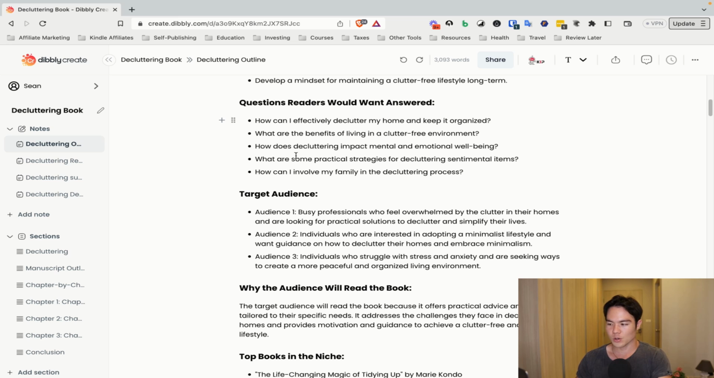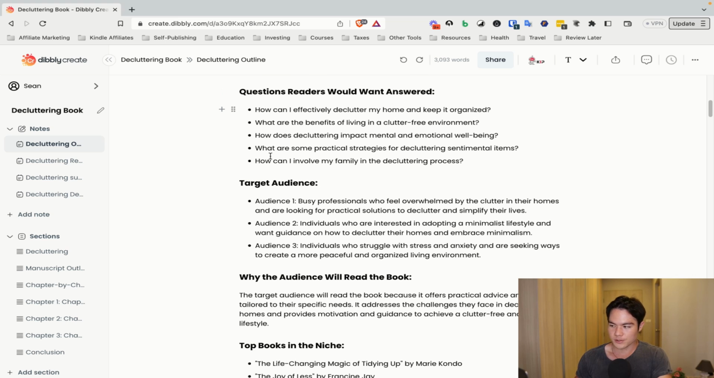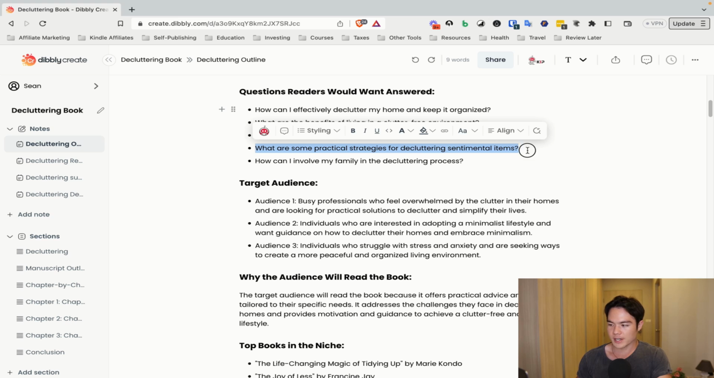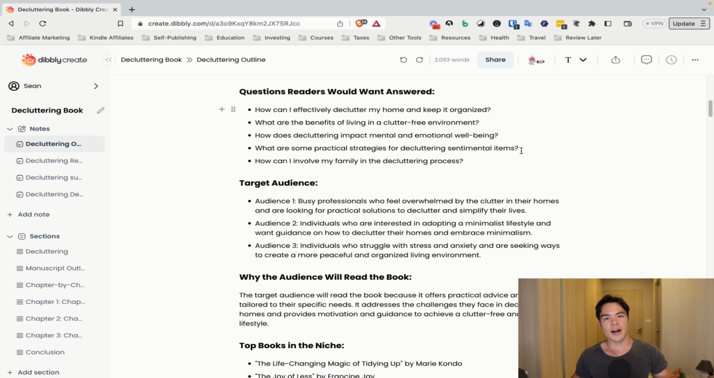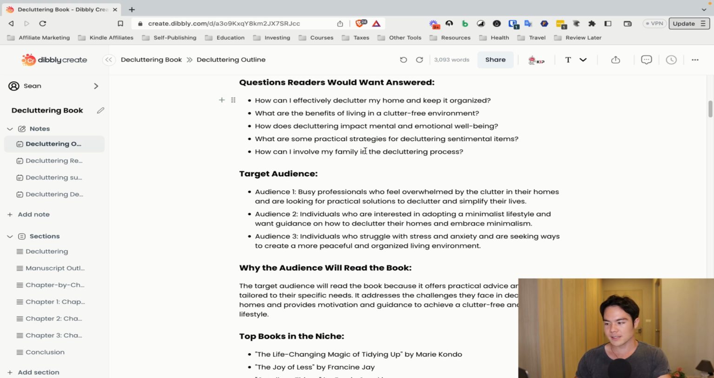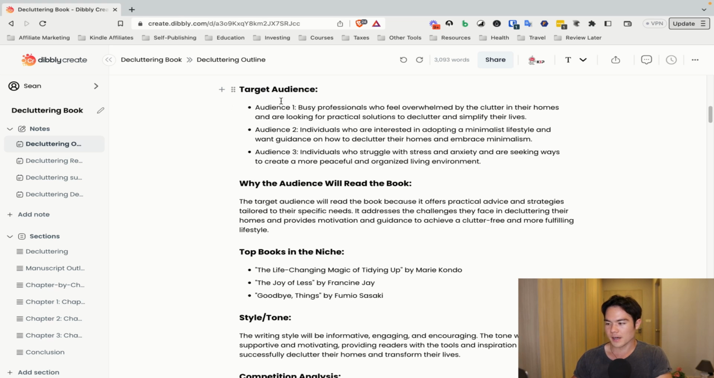And this is where it shows that this tool is not just, like sometimes with ChatGPT, it'll give you some fluff response, and you really have to practice with the prompting to get an actually good answer from ChatGPT. But with Dibbly, you can see that it is actually going through Amazon and going through what kind of reviews and questions people are asking, and it is generating that here, because under the questions readers would want answered, it says, what are some practical strategies for decluttering sentimental items? Now, I researched this decluttering topic a little bit in the past, and this is exactly the kind of question people would ask. But typically with a fluff answer from ChatGPT, you're not gonna get this. So this part, I was definitely impressed by Dibbly.